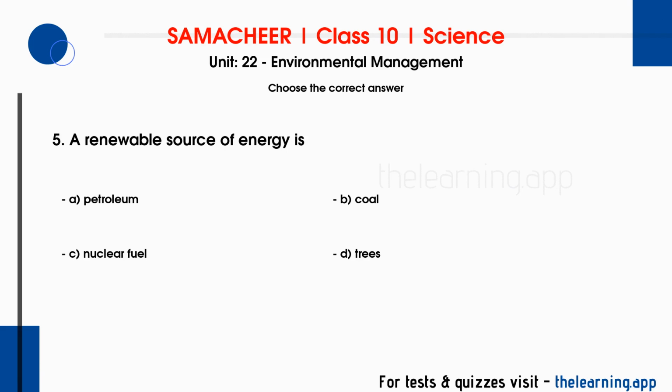Question 5. A renewable source of energy is. Options are A. Petroleum. B. Coal. C. Nuclear fuel. D. Trees. Correct answer is D. Trees. Question 6. Soil erosion is more where there is. Options are A. No rainfall. B. Low rainfall.